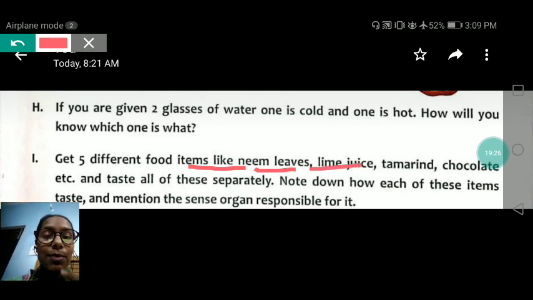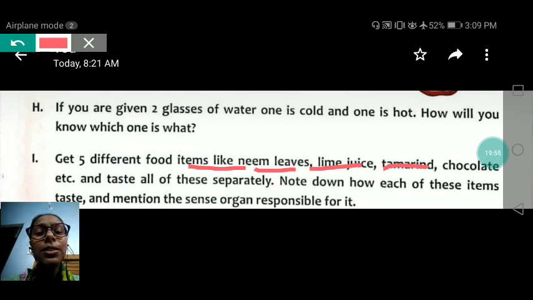When we taste lime juice, we feel sour. Tamarind we will taste, then we will get the taste of sour. Chocolate. When we taste the chocolate, we will feel sweet.